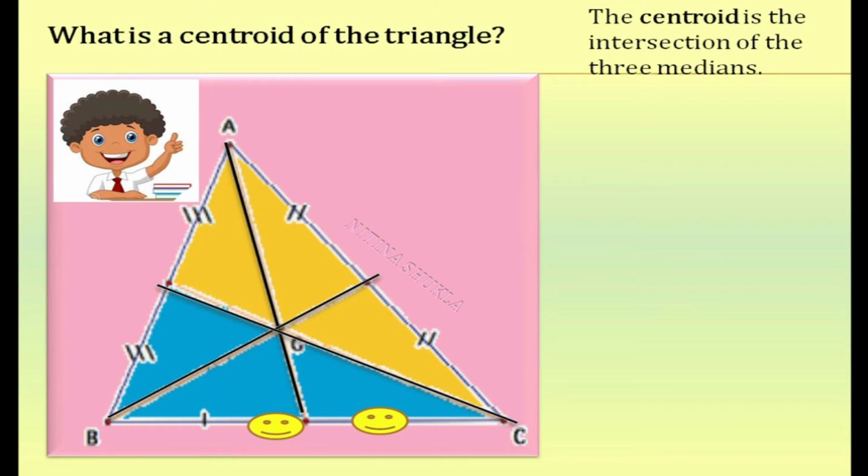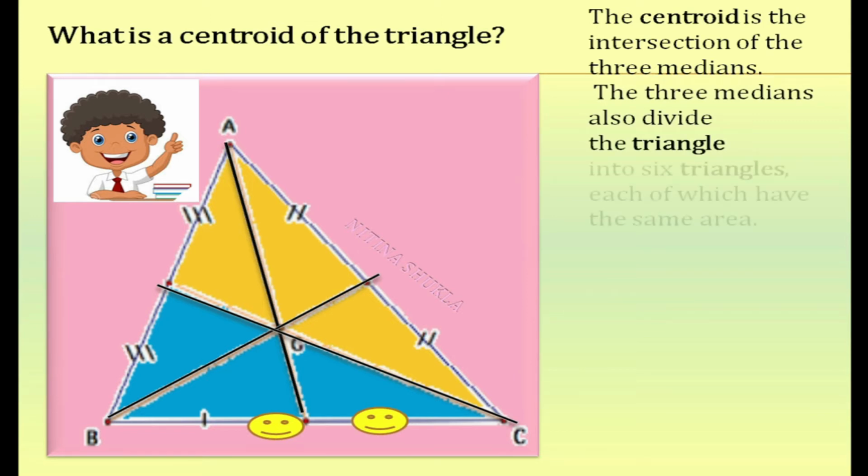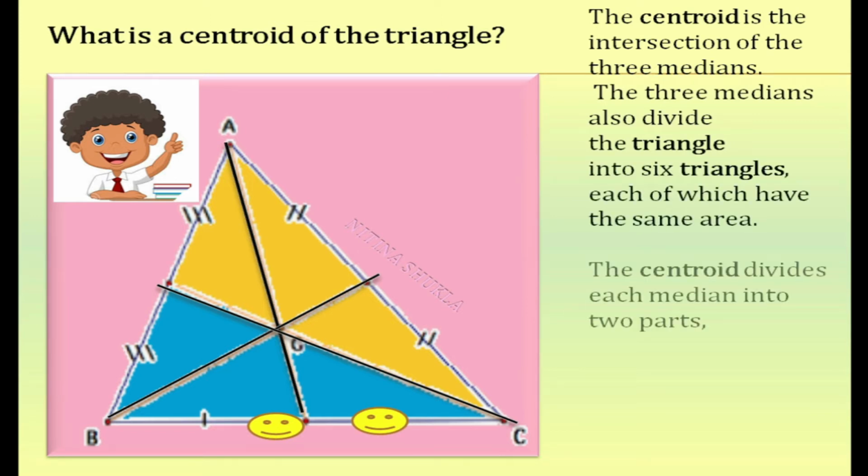The centroid is the intersection of three medians. Three medians divide the triangle into 6 equal parts. Centroid divides each median in the ratio 2:1. This G is called centroid. This part is 2:1. So if you apply section formula over here and you call this as M and this as N, so this is 1:2.